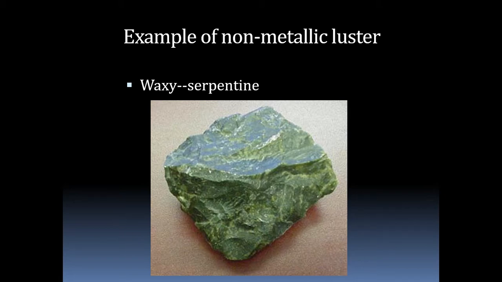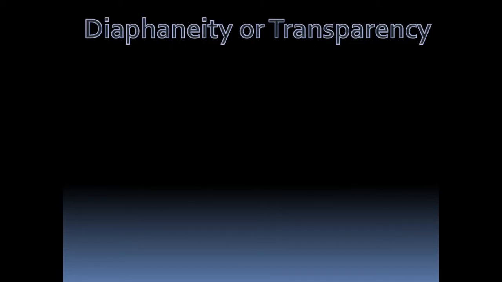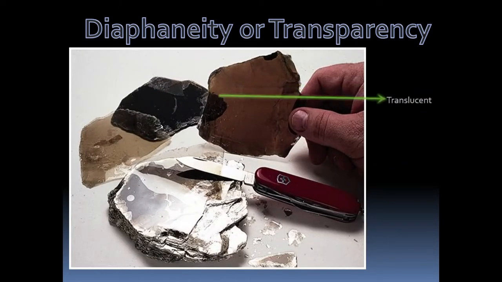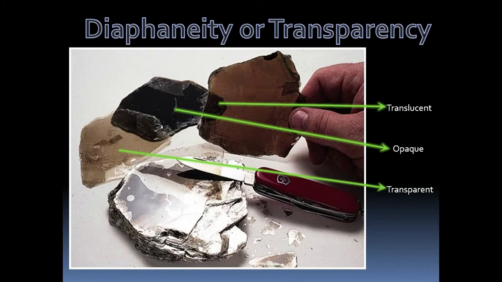So next one is diaphaneity, or transparency. Diaphaneity, transparency means what? Ability of light to pass through the mineral is nothing but transparency. So if light fully passes through the mineral, that is called a transparent mineral. If light fairly or partially passes through the mineral, that is called translucent. And if it doesn't pass through the mineral, that is called opaque.